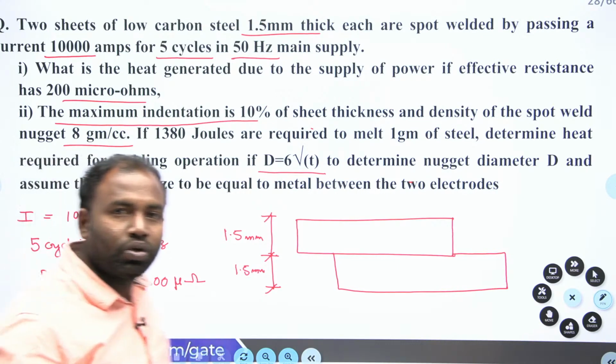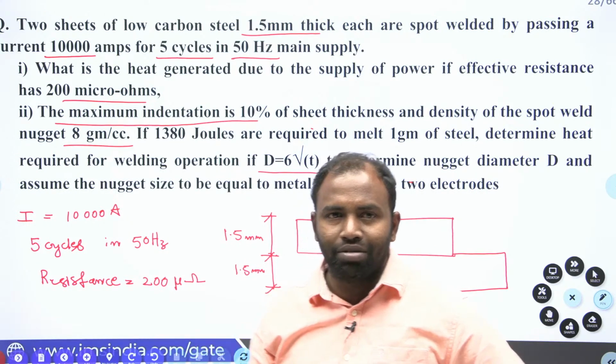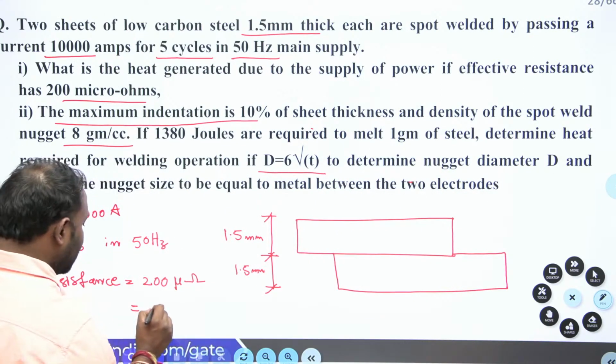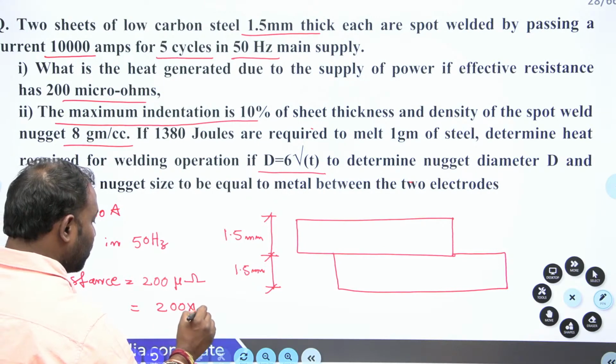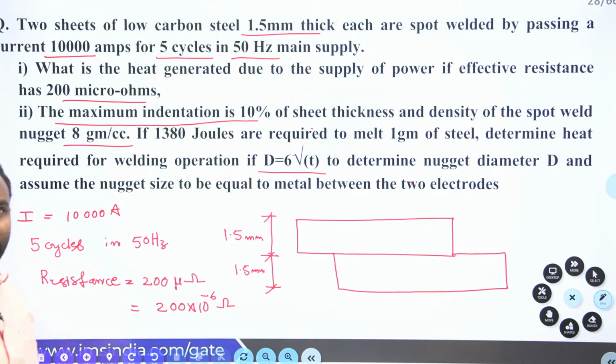If I want to convert micro ohms into ohms, I am supposed to multiply with 10 to the power of minus 6. So here it is 200 into 10 to the power of minus 6 ohms. Clear everybody guys? Okay, right.